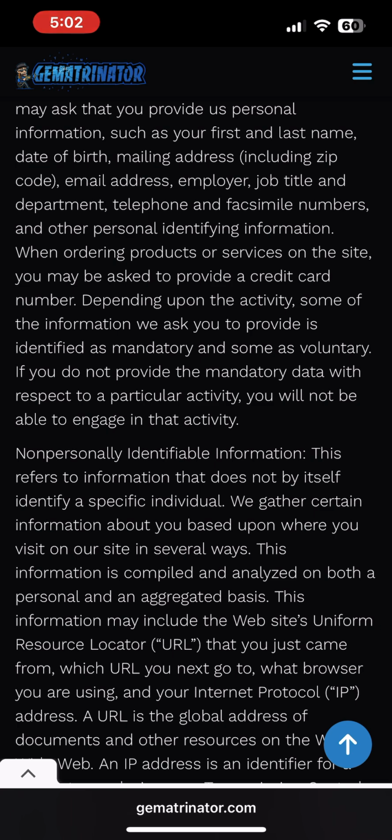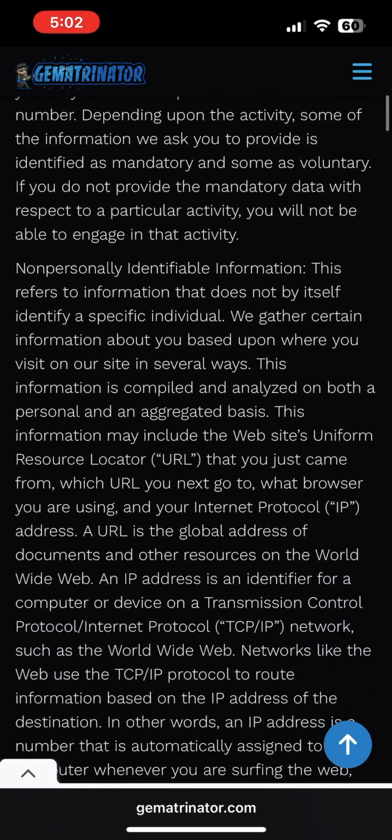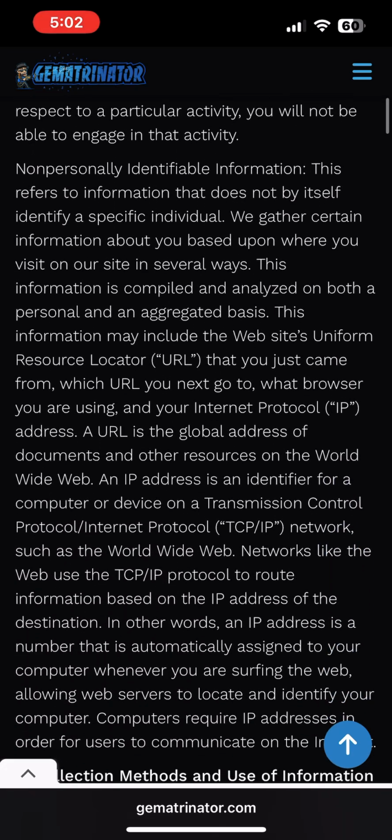When ordering products or services on the site, you may be asked to provide a credit card number. Depending upon the activity, some of the information we ask you to provide is identified as mandatory, and some as voluntary. If you do not provide the mandatory data with respect to a particular activity, you will not be able to engage in that activity.